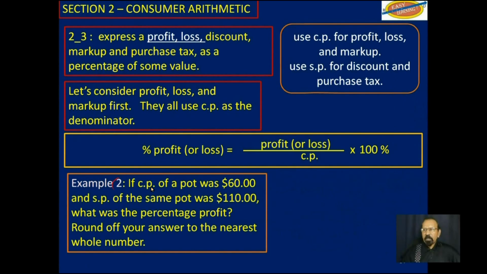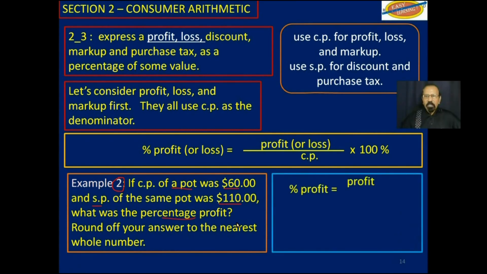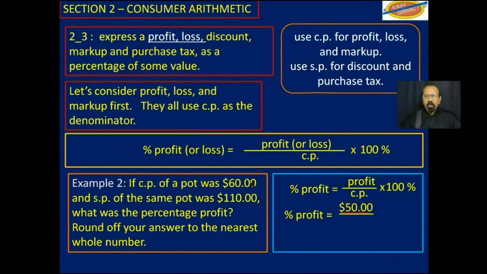Next example, example 2. If the cost price of a pot was $60 and the selling price of the same pot was $110, what was the percentage profit? So percentage profit is equal to profit over cost price multiplied by 100%. The actual profit is $50, from 60 to 110, over $60 multiplied by 100%, and that gives us 83%.